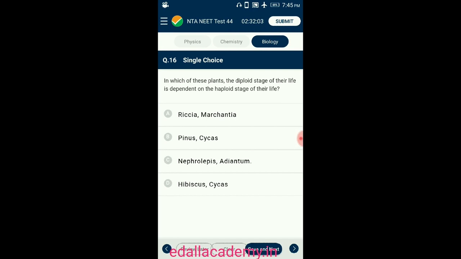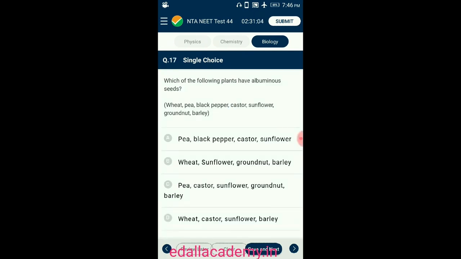In gymnosperms, including Cycas and Pinus, and in angiosperms, like hibiscus, there is a diplontic life cycle in which the sporophyte is independent. In pteridophytes, Nephrolepis and Adiantum, the sporophyte and gametophyte both are photosynthetic and independent. So the answer for this question is option A, Riccia and Marchantia. So the correct option is A.